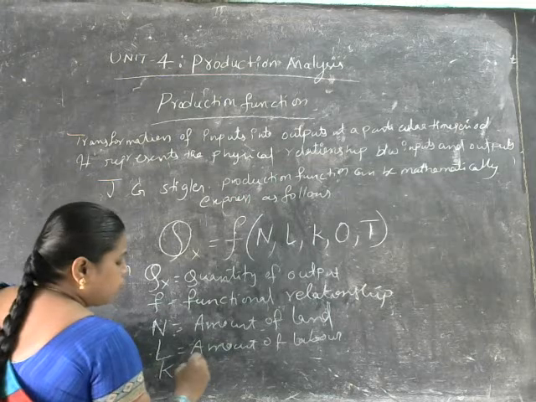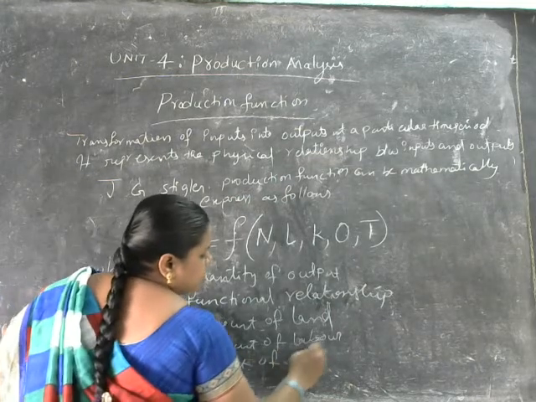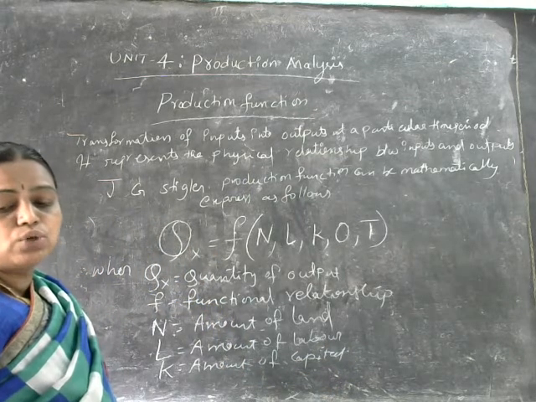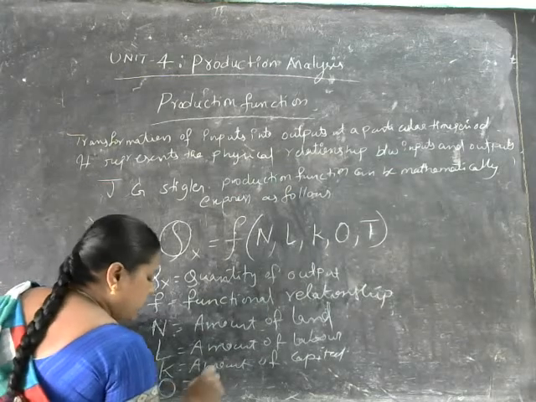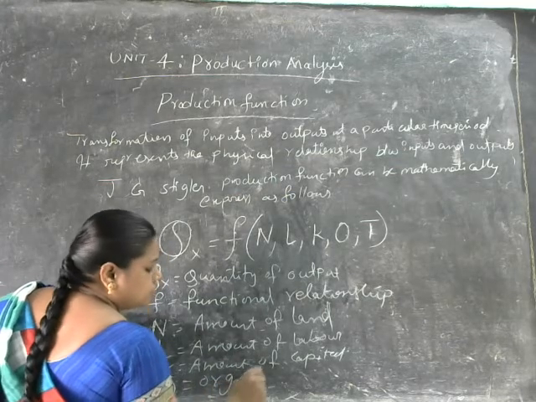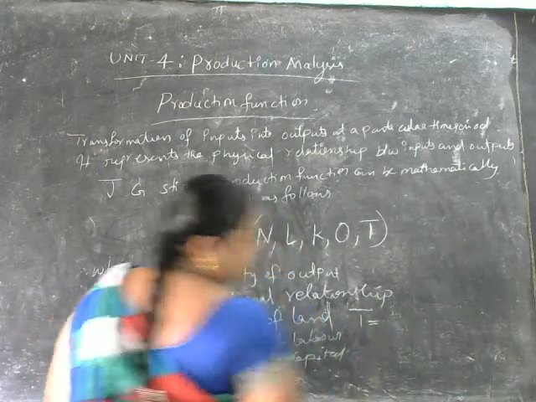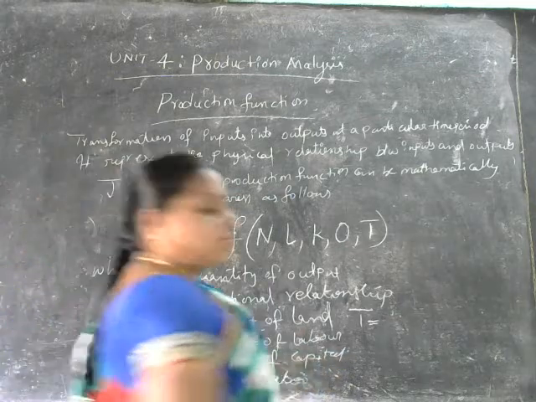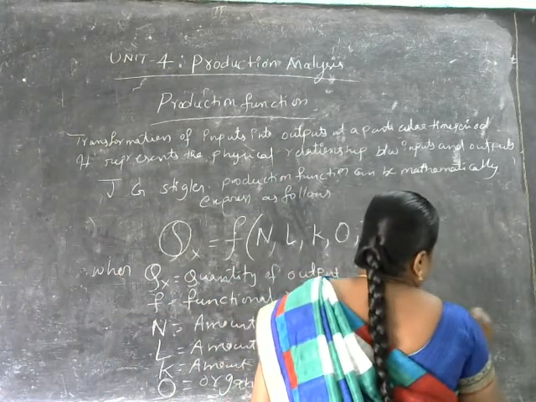Capital O shows the organization. And capital T shows the state of technology.